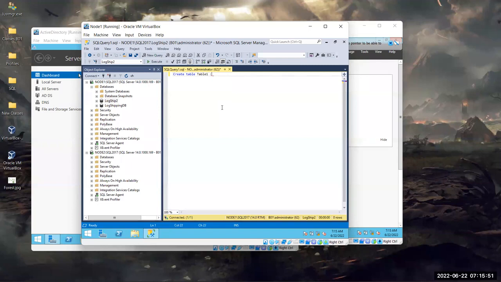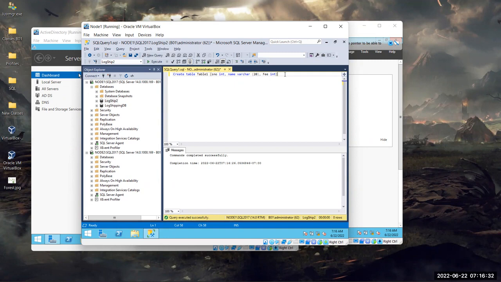Now what do we need to do? We need to open the bracket. Serial number INT, comma. Let's take name, VARCHAR 20, comma. Let's take fee. Fee is also numeric. Is it okay? Can we run it? Yes, the table has been created.